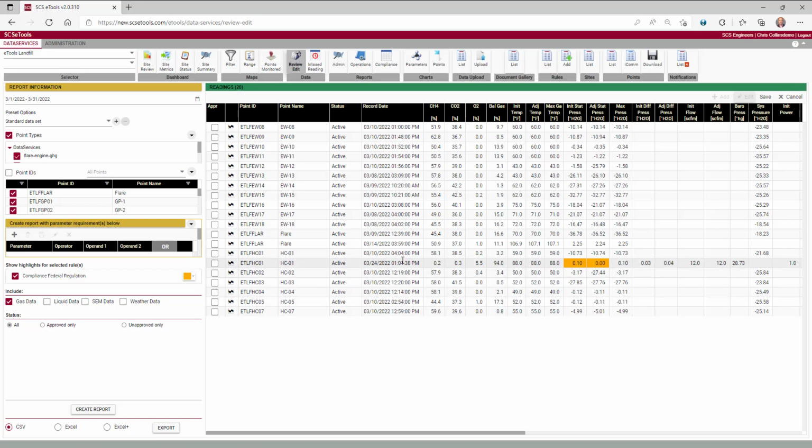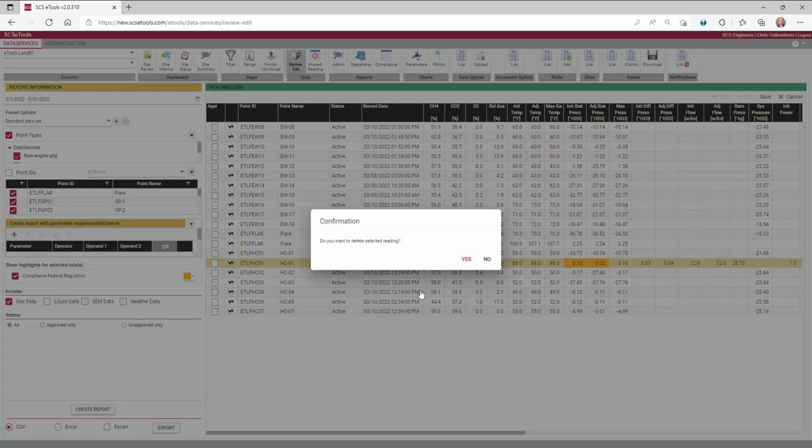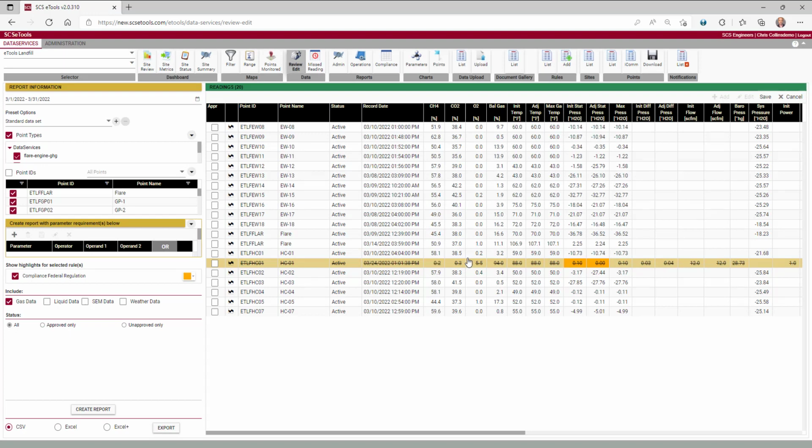Next, we're going to select that data. I'll click on the data here in the row so that it's highlighted. And in order to remove that, we will right-click and then choose delete. Once we choose delete, it'll confirm, are we sure we want to delete this? Yes. At this point, we can go ahead and save this. Back at the top right-hand of the screen, click on save.